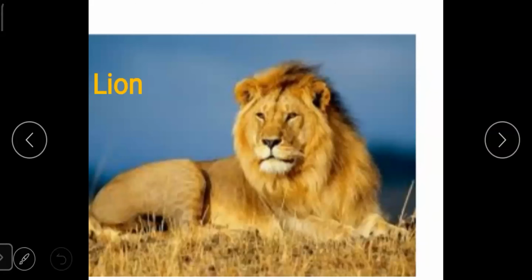And the last animal in the picture is lion. This is also a very dangerous wild animal. The name of this animal is lion. This is also a flesh-eating animal. Its name is lion. And what is its spelling, students? Lion, lion.